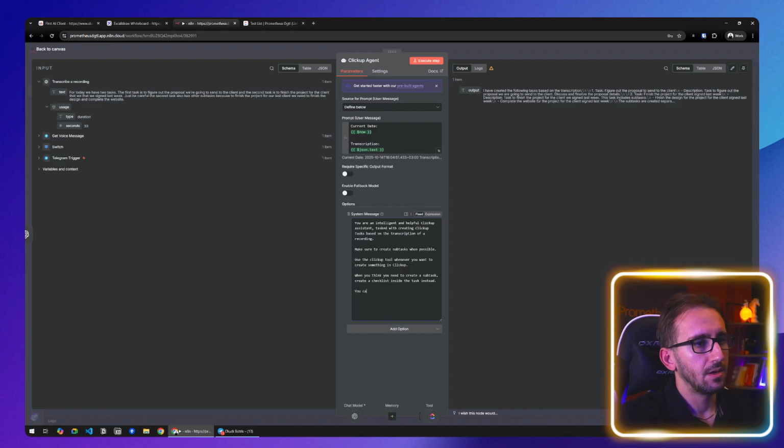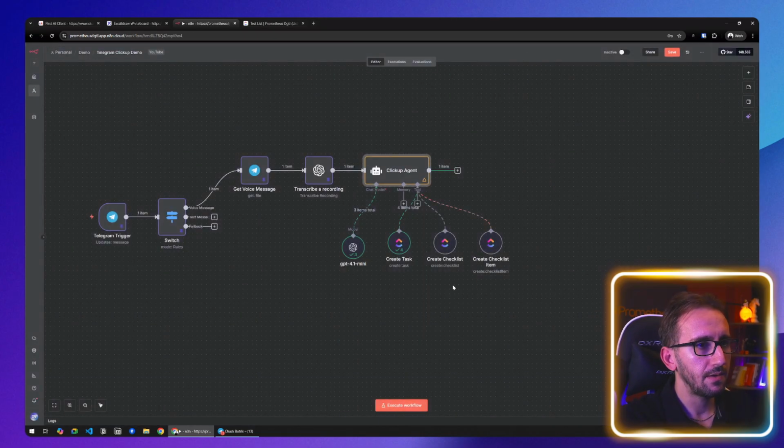Instead, you can use the create checklist tool to create a checklist, and then the create checklist item tool to create checklist items. And this should be fine.